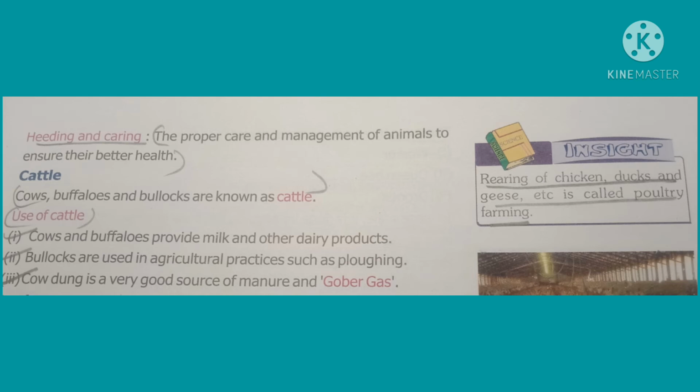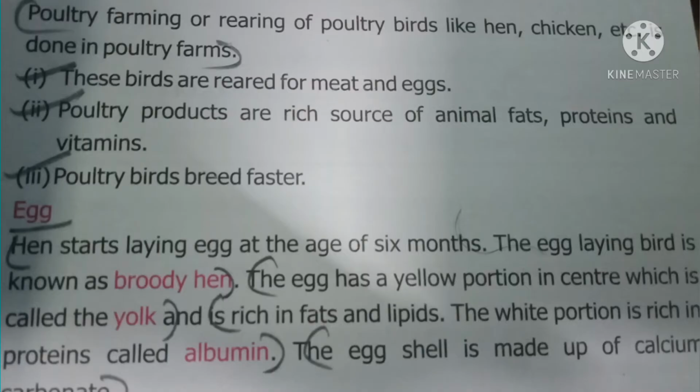They also provide us milk and many dairy products like ghee, butter, etc. Cow dung is used to prepare biogas. Rearing of birds like hen, chicken, etc. is called poultry farming. These birds provide us meat, eggs, etc.